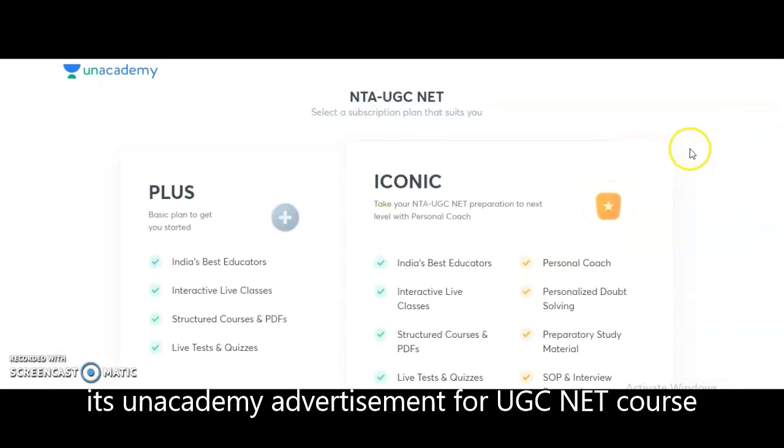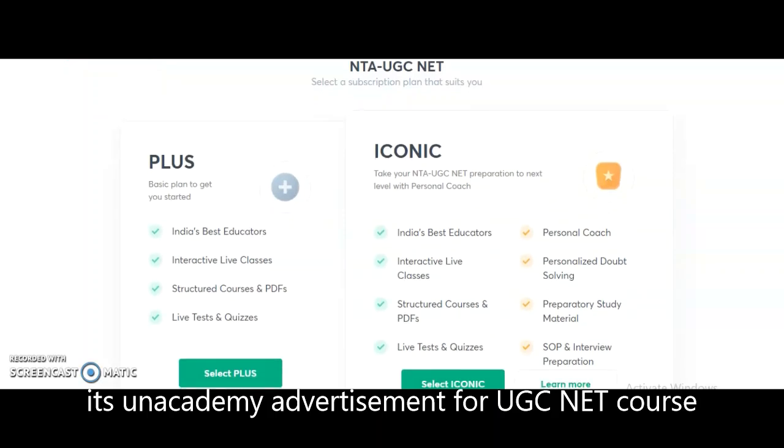And if you want to get the complete course as per the UGC syllabus and everything, which is helpful to crack your JRF, that is nothing but the paid courses. So here two different types of subscriptions are there. One is the plus subscription and the second one is the iconic subscription. You may check the difference down here. In the plus subscription, you will get India's best educators in Unacademy, doubt clarifying sessions also, interactive live classes, and you can download the PDFs and the live tests and quizzes.